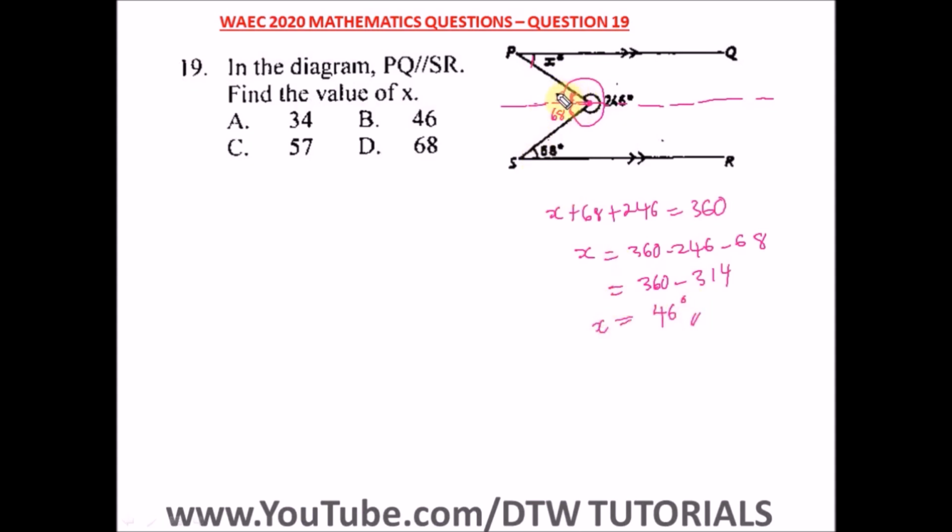So X is equal to what? 46 degrees. So if this is 46 degrees, here is also what? 46 degrees. So the value of X is 46 degrees, and our right option here is option B.